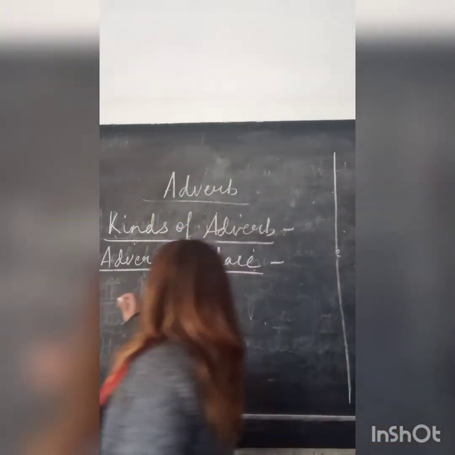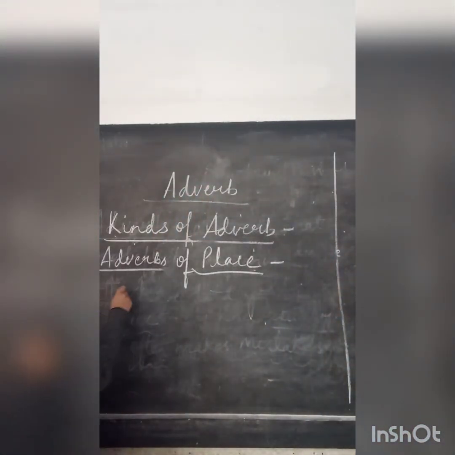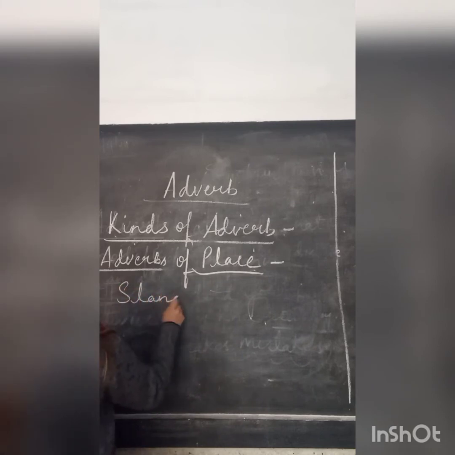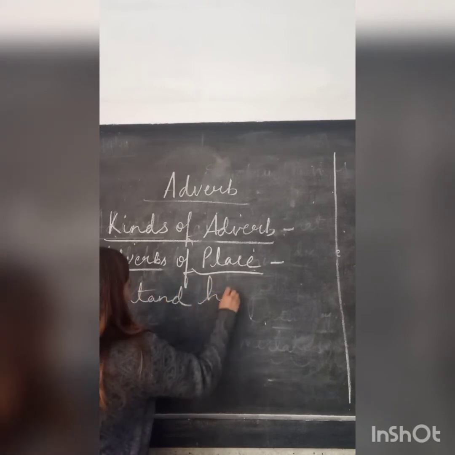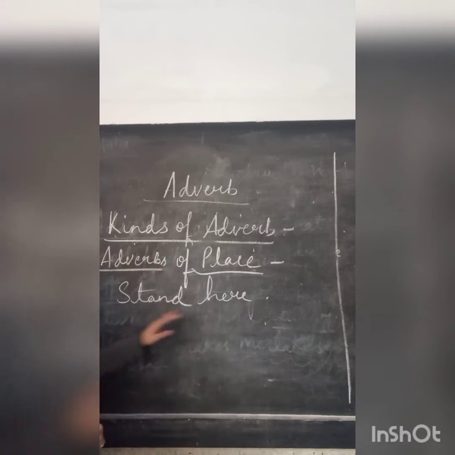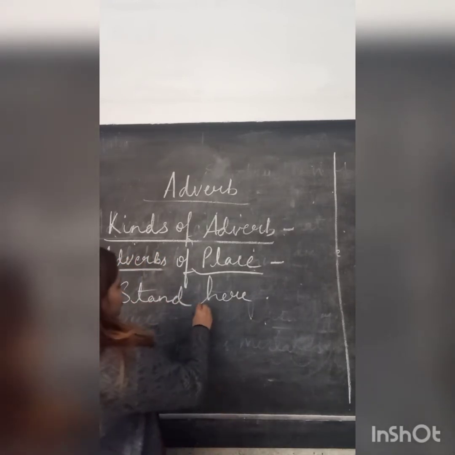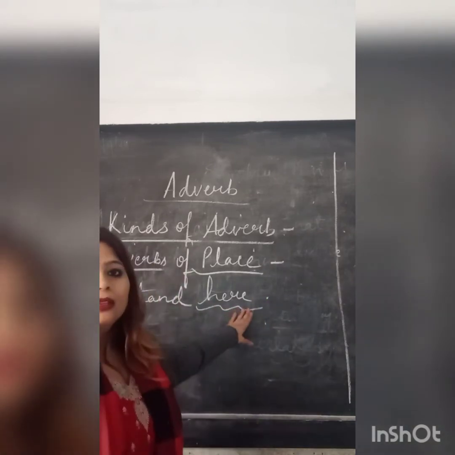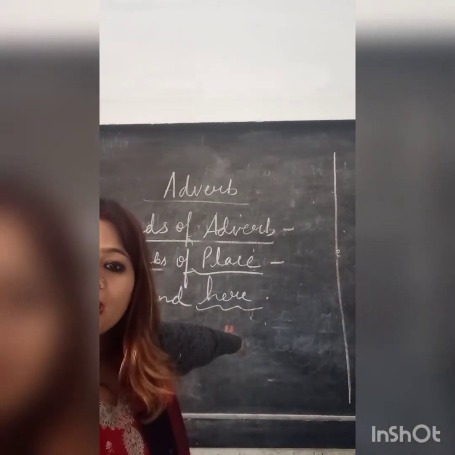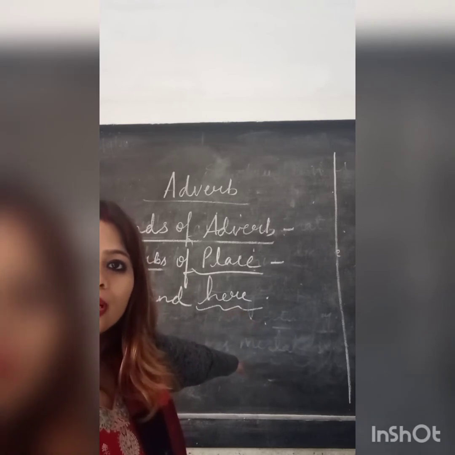For example, stand here. Very simple to understand. Stand here. Where are you being asked to stand? It is here. Where are you being asked to stand? Here.